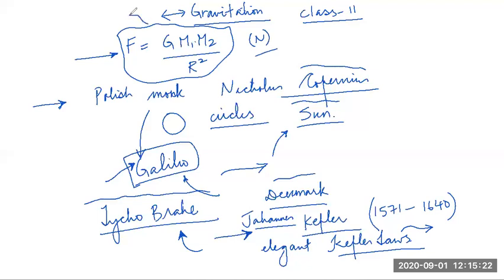The value of G was determined experimentally separately by another scientist or physicist. I'm not remembering right now.